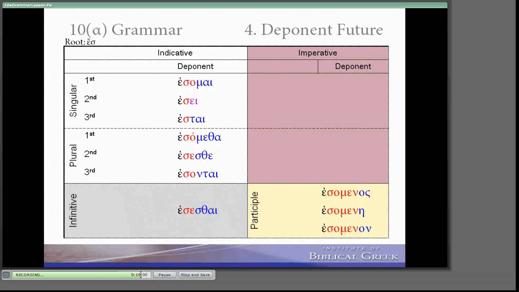And then remember the compounds of imi. I am away, opimi, I am present, parimi. Those can be difficult as participles, as we see in this lesson. The future form of those will just have the op prefix plus s, the root, and then the indi, nome. So, apesome, I will be away, I will be absent. Paresome, I will be there.